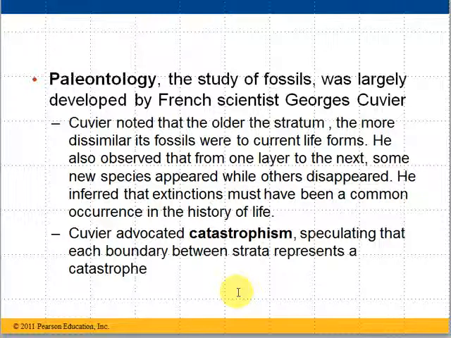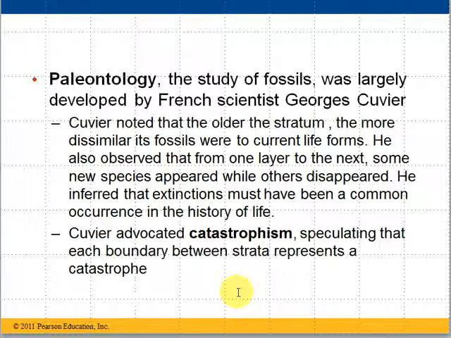So catastrophism is the principle that events in the past occurred suddenly and were caused by mechanisms that are different from those that are operating in the present. In other words, what happened in the past is not what's happening now, and when you see these changes, it was because of these major events that we don't often see going on today.